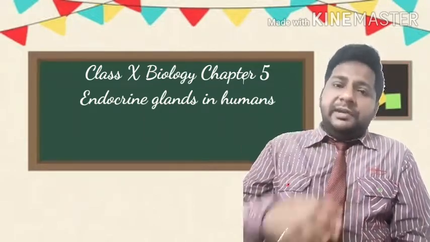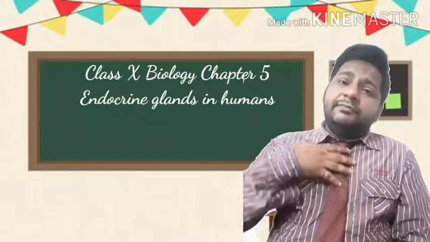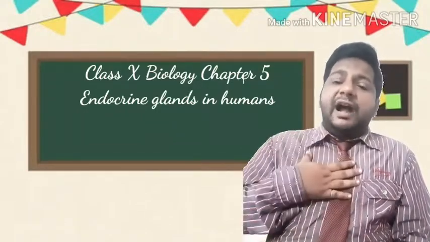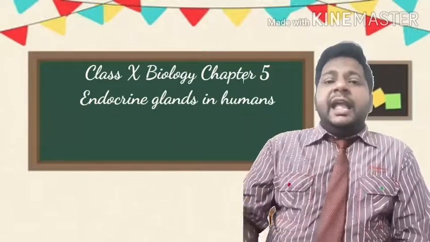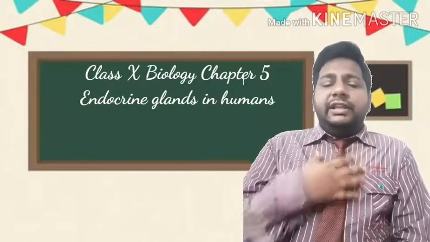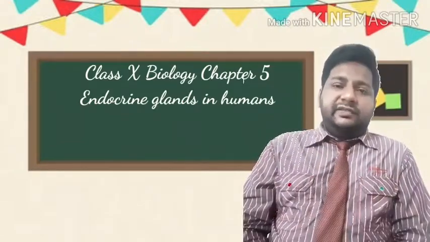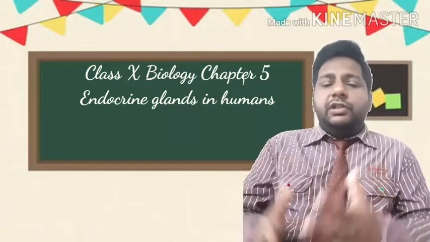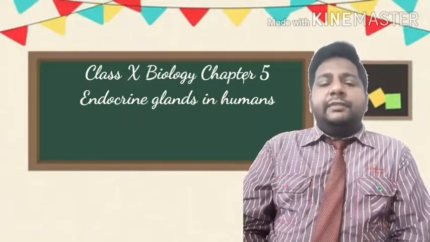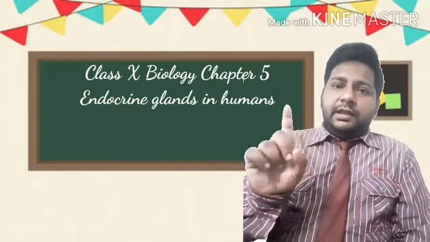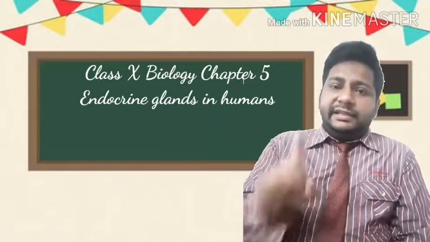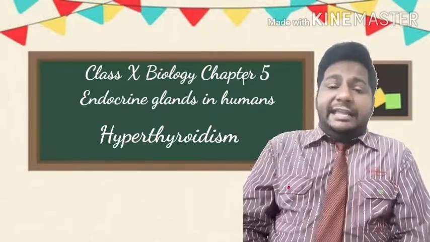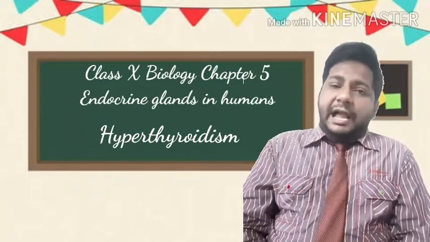No. That means their body metabolism will increase. They will have a higher metabolic rate and the fat in their body will get digested very fast. Their body will not have any fat and will always remain extremely thin. That is a condition called hyperthyroidism.